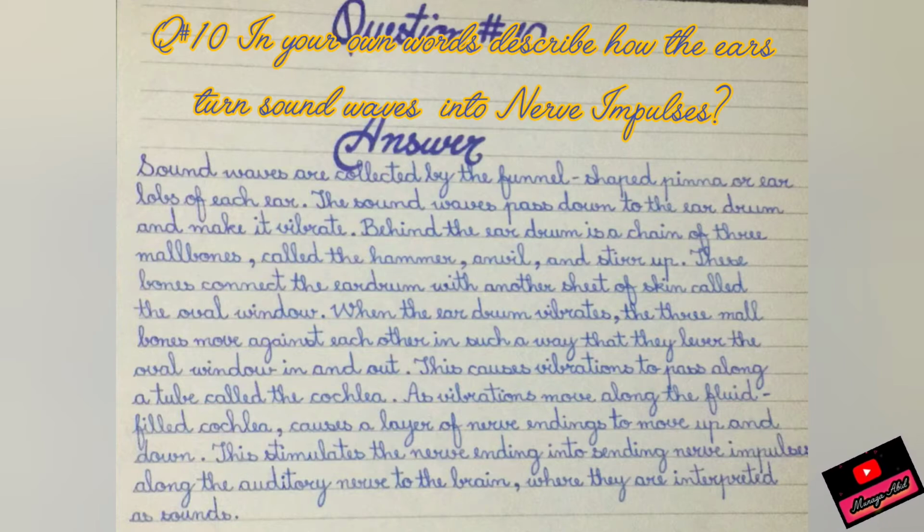Sound waves are collected by the funnel-shaped pinna or ear lobes of each ear. The sound waves pass down to the eardrum and make it vibrate. Behind the eardrum is a chain of three bones connected to the eardrum with one another, and to a sheet of skin called the oval window.